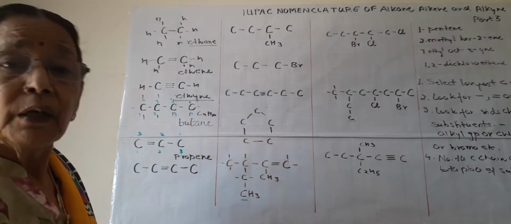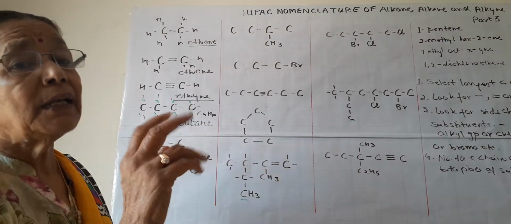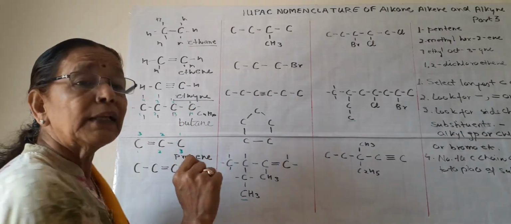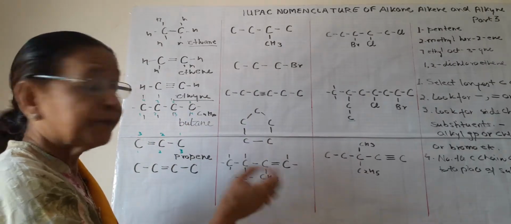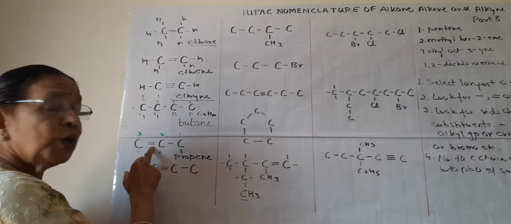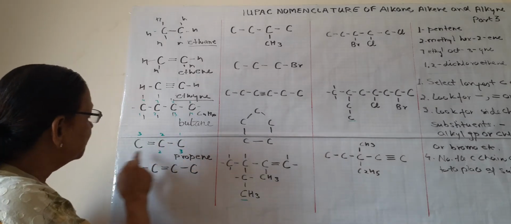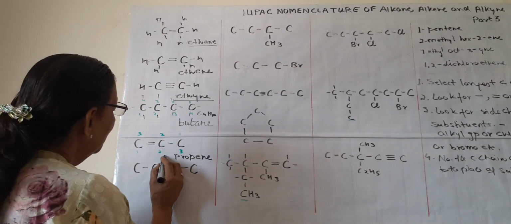We can count from any side, forward or backward, but the number of the carbon atom for this bond should be lower than the other. Here it is lowest, it is at 1. From here it is at 2. So we will take this position 1, 2.